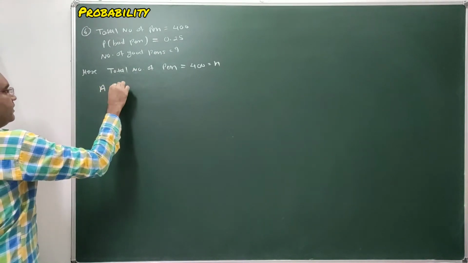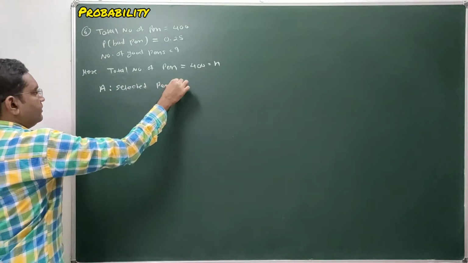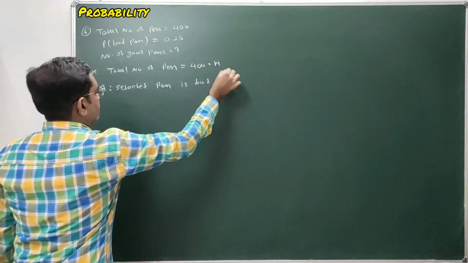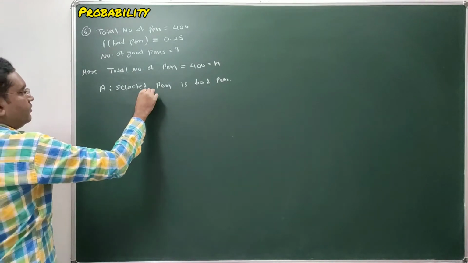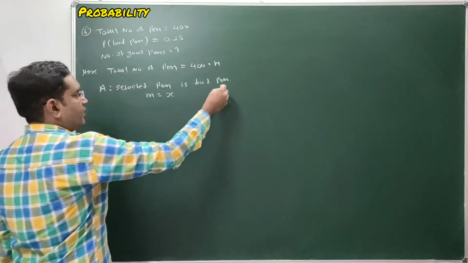The selected pen is a bad pen. The number of bad pens is not given, so let the number of bad pens be x. That is our favorable outcome.